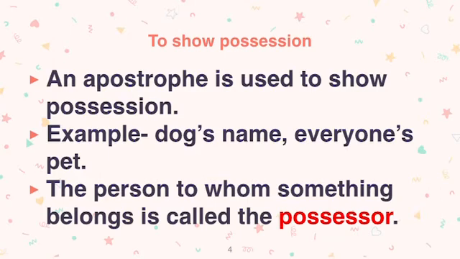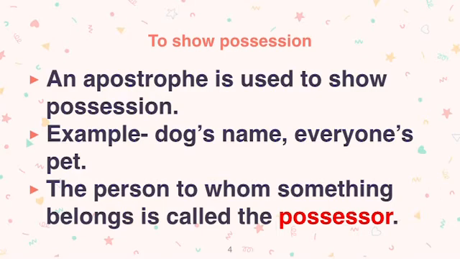For example, it means something belongs to somebody or someone belongs to somebody. For example, dog's name, everyone's pet. Dog's name, ये जो ब्राउन है वो डॉग का नेम है. And everyone's pet, किसका पेट है वो? सबका पेट है. So this belongs, ये कि डॉग का नाम क्या है और वो डॉग किसको belong करता है. So this is how possession is used.